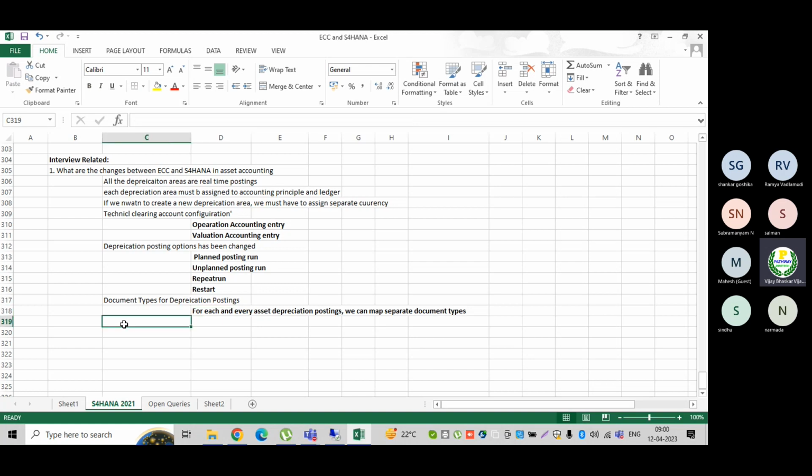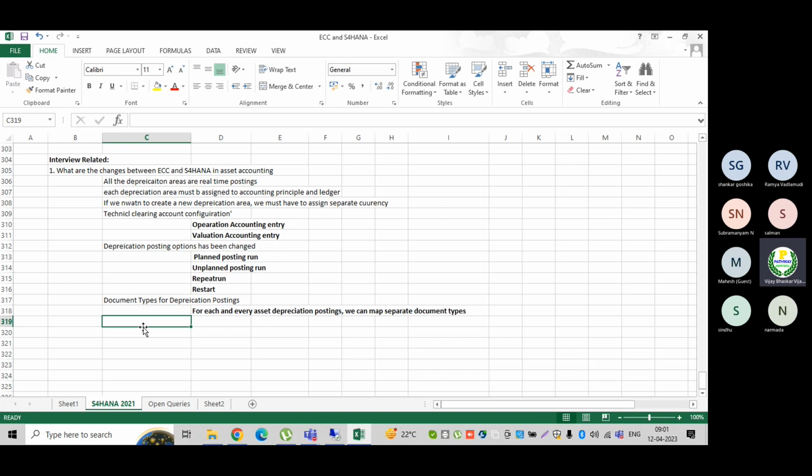Now, apart from this, in terms of postings, the smoothing option has been removed. As well, some tables have been removed from S4HANA. We have already seen those tables.